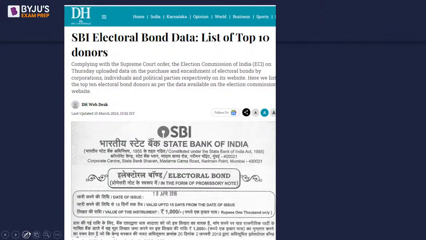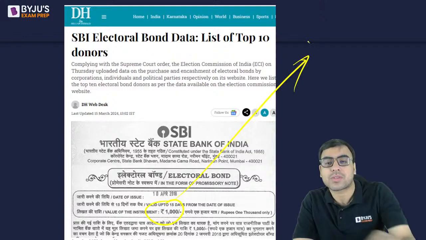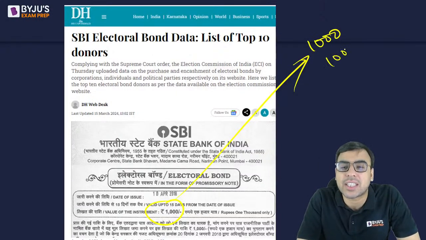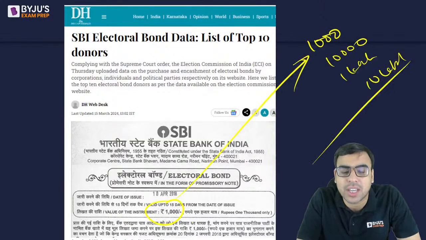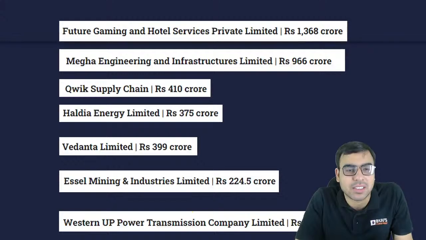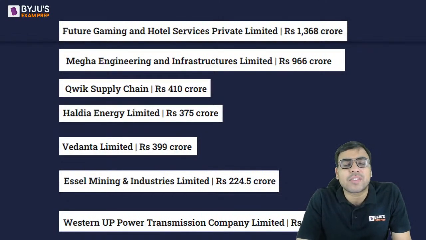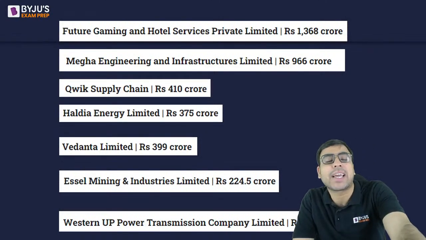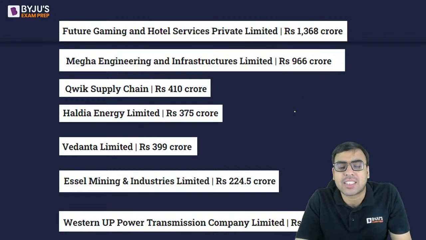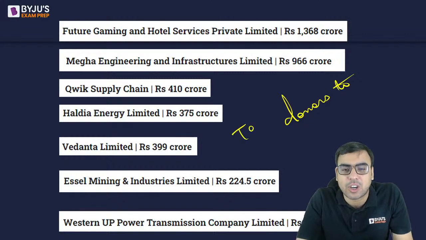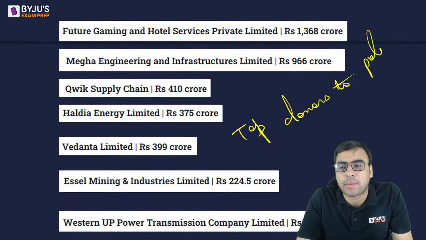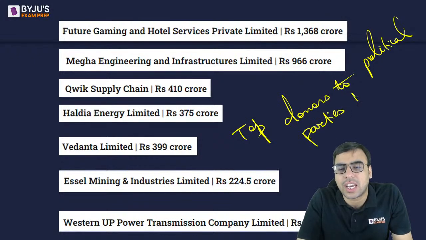This is the electoral bond, which is generally in denominations of 1,000, 10,000, 1 lakh, like that. You can buy the electoral bond and then give it to the political party concerned. Now, these are some of the top buyers of electoral bonds, or you can say top donors to political parties through electoral bonds.